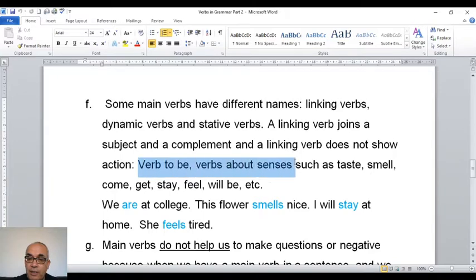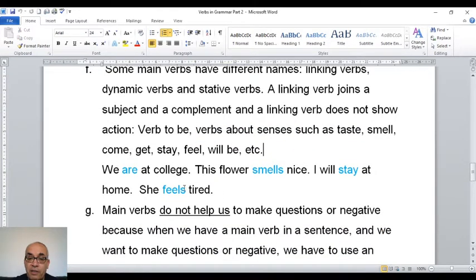So this verb to be is a linking verb. There is no action in verb to be. And again, any verbs about senses, smell, taste, touch, verbs about senses, are linking verbs. So if you look, I've got examples for you.